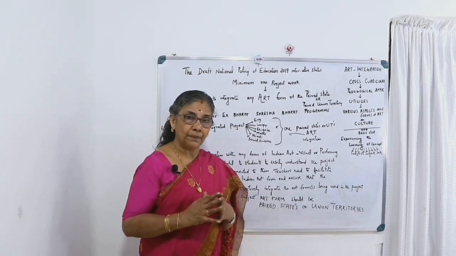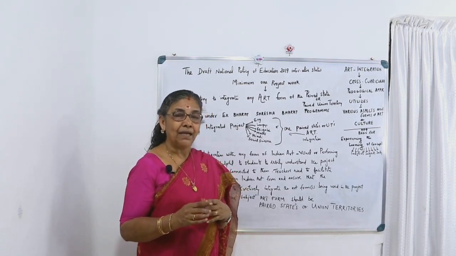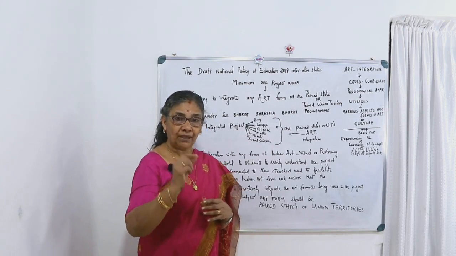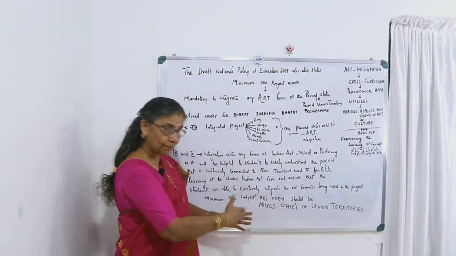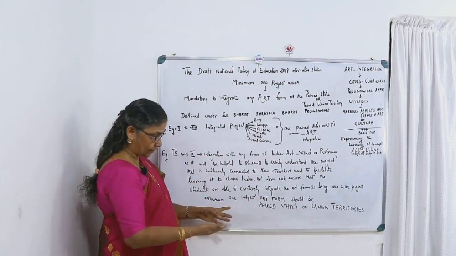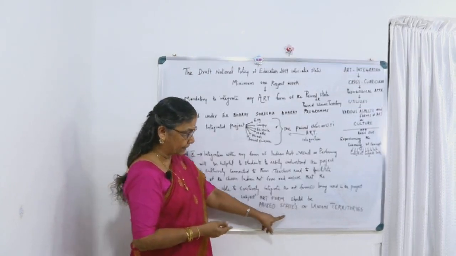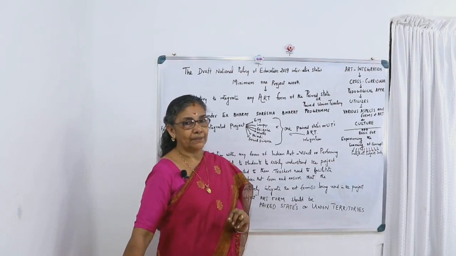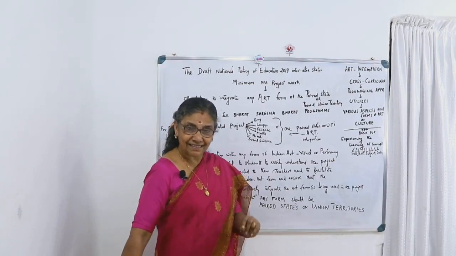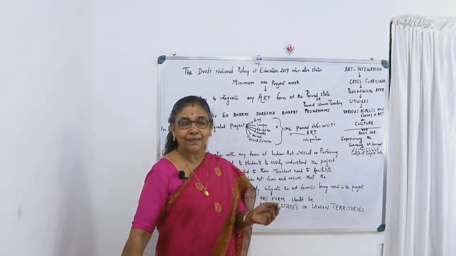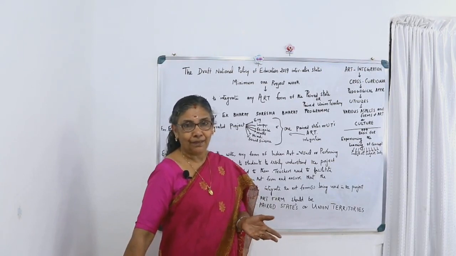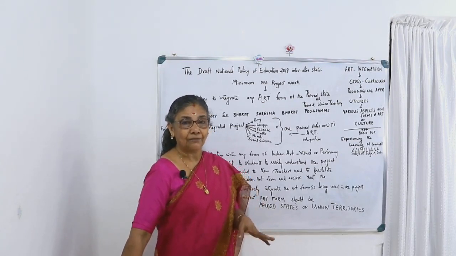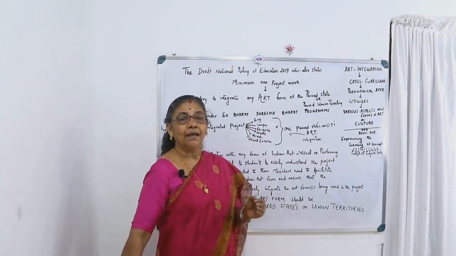Along with them, art should be there. At the same time, at least one of these subjects can be connected to, integrated to, the paired state's or union territory's art form. Minimum one project. So here we can understand that all subjects should be integrated with an art form, and that art form should be an Indian art form.